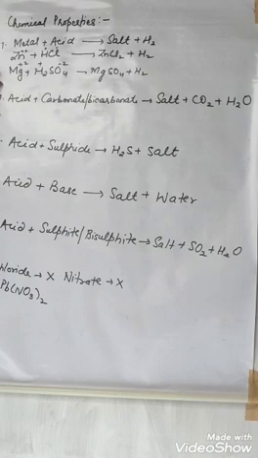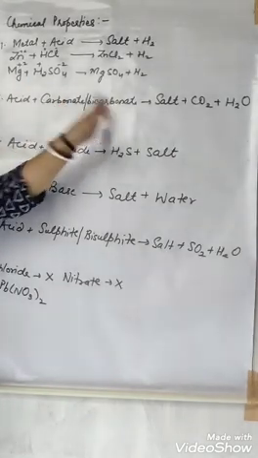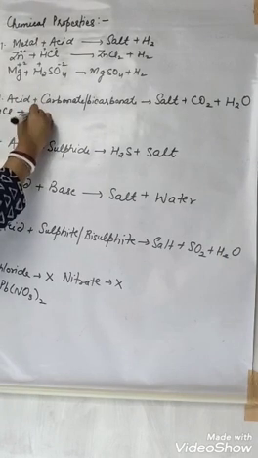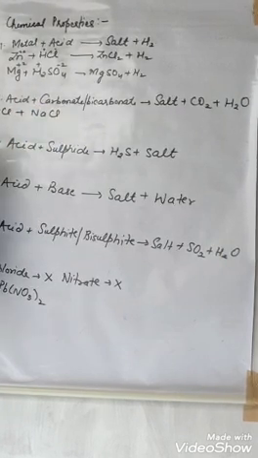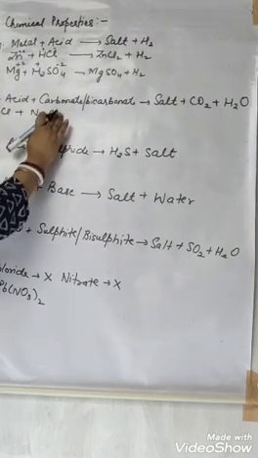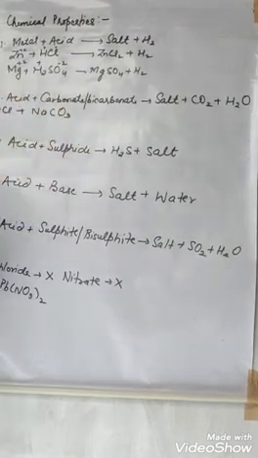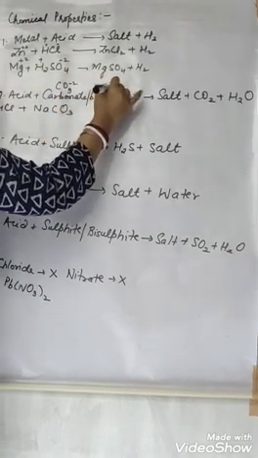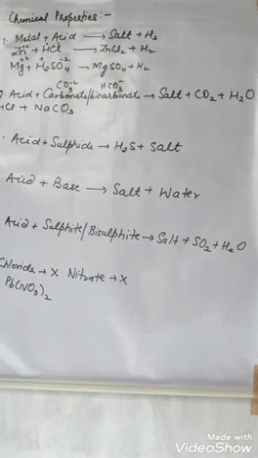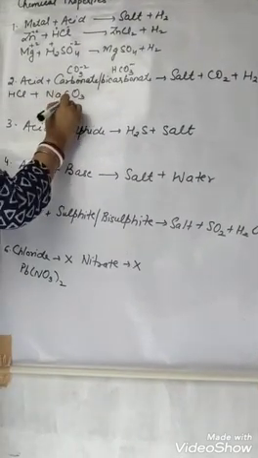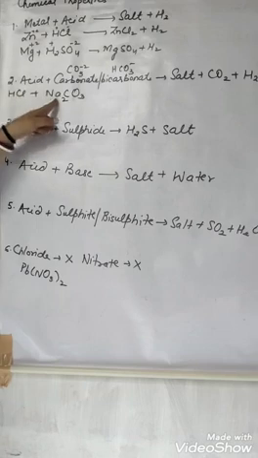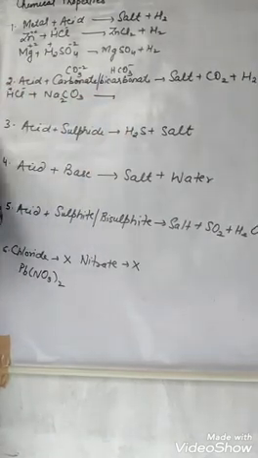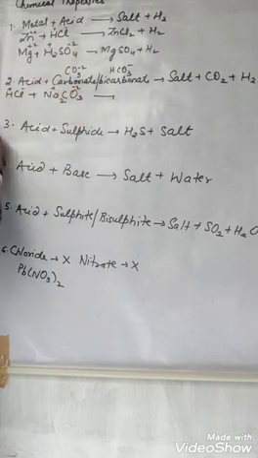Second is acid reacting with any carbonate or bicarbonate. Suppose the acid we are taking is HCl and the carbonate is Na2CO3. Carbonate is CO3 minus 2 and bicarbonate is HCO3 minus. HCl reacts with Na2CO3: H plus, Cl minus, Na plus, CO3 minus 2.